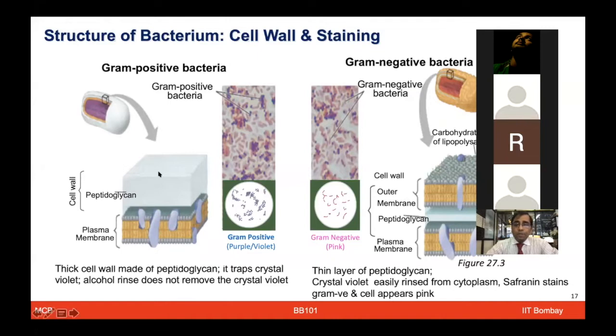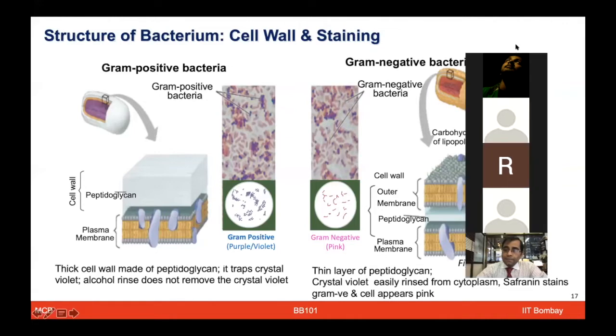So in the gram-positive bacteria, the cell wall is composed of a very thick layer of peptidoglycan, whereas in the case of gram-negative bacteria, the cell wall is composed of a very thin layer of peptidoglycan, and along with that, there is an outer membrane, which is composed of lipopolysaccharides.